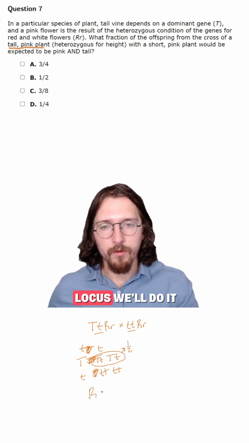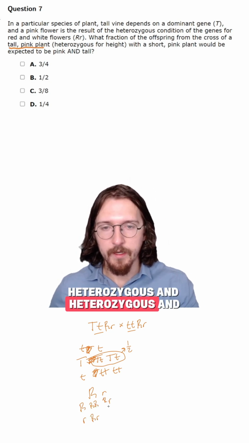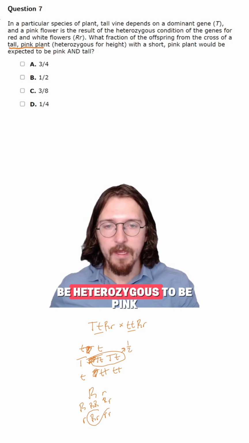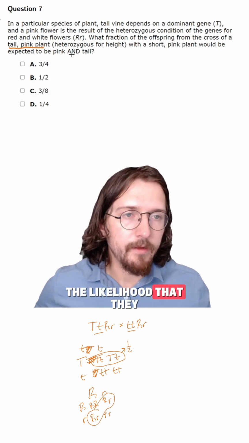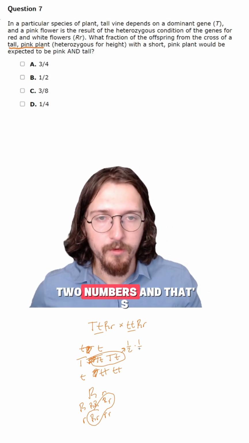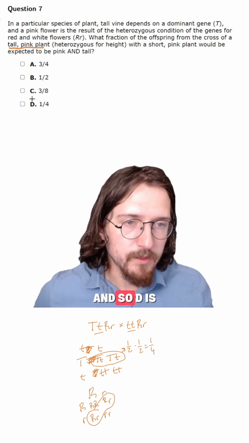Now for the color locus, we'll do it like this. This is going to be homozygous dominant, heterozygous, and then homozygous recessive. And you have to be heterozygous to be pink. So again, there's a 1/2 chance to be pink there. And then to get the likelihood that they can be both pink and tall, we just multiply these two numbers, and that's going to be 1/4. So we would expect 25% of the offspring to be pink and tall. And so D is the answer.